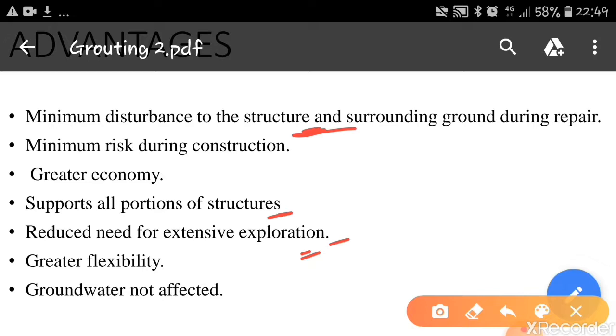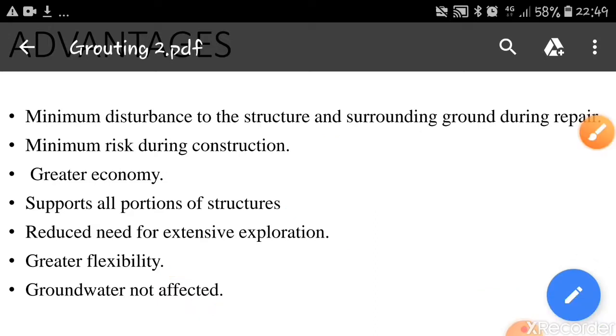So greater flexibility. This method involves easy economy. Here greater flexibility will be there, and in this technique there won't be any harm to the groundwater. Groundwater will not be affected. So these are the advantages of this technique.